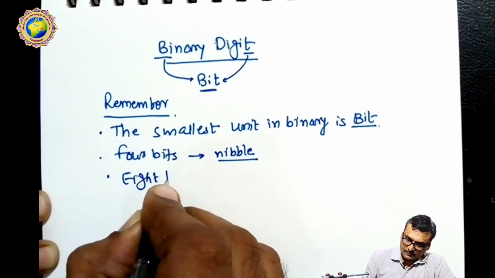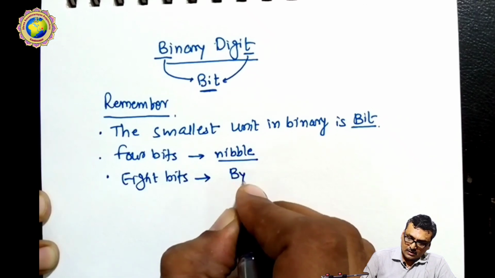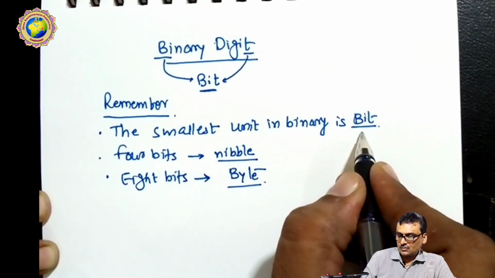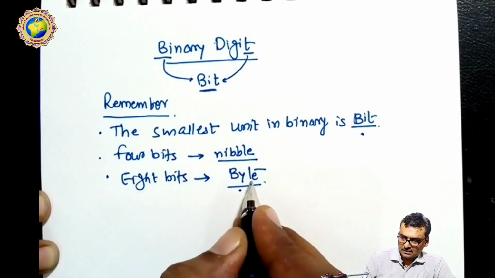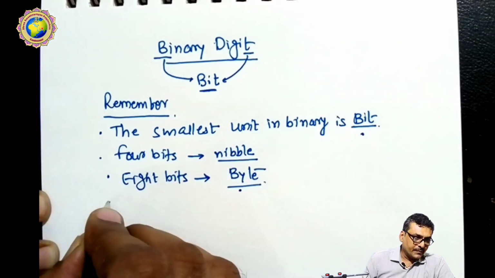Then 8 bits are called a byte. So these terms must be remembered, bit and byte. The smallest unit is the bit.